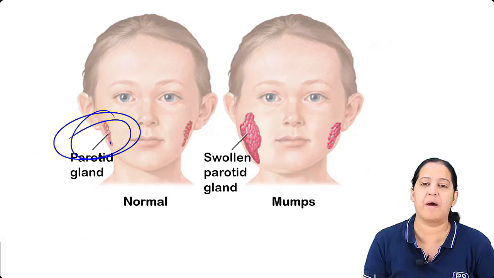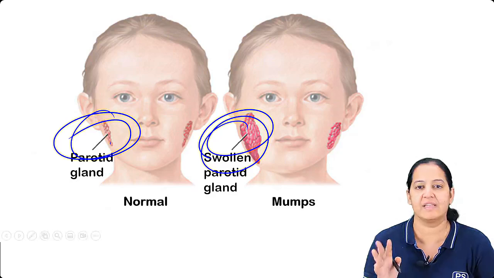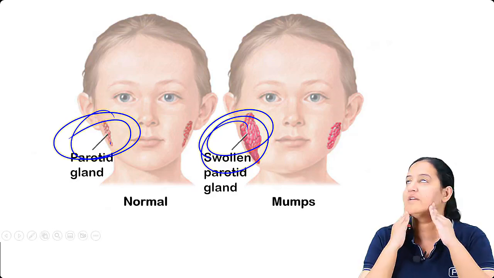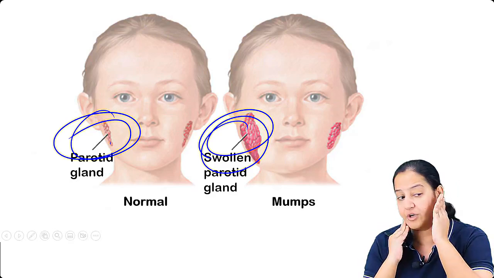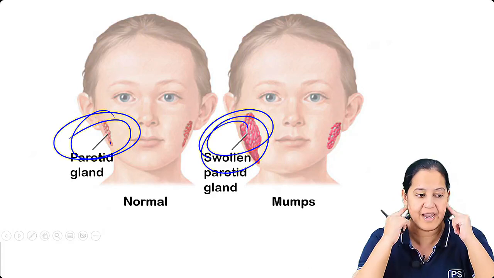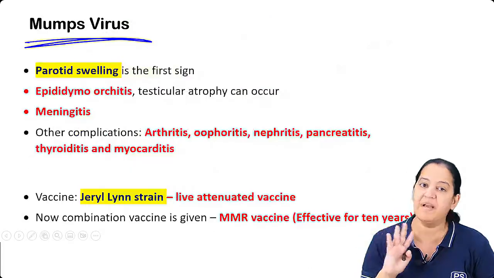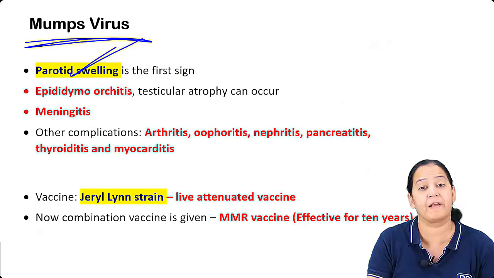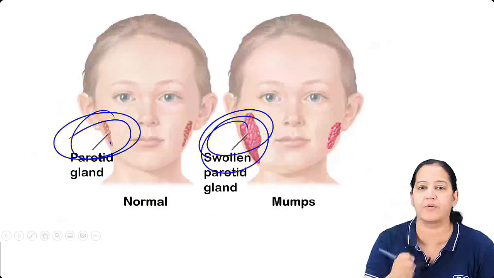The boy has a parotid swelling. The question will start like this: either the parotid swelling, or they will describe swelling in front of the ears. In front of the ears, we have the parotid gland. So that is the typical clue in the question. The clinical course in mumps starts with the parotid swelling.